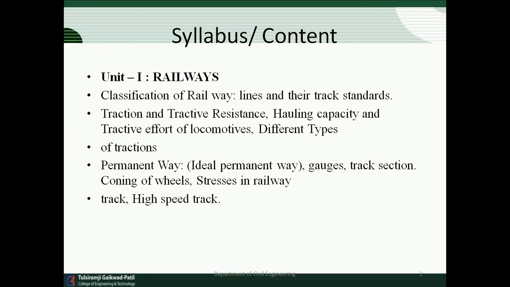Unit 1 is related to railway engineering, which includes the classification of railway, traction and tractive resistance, tractive efforts and locomotives, different types of locomotives. What do you mean by permanent way? What is the meaning of coning of wheel? What is track and high speed track?